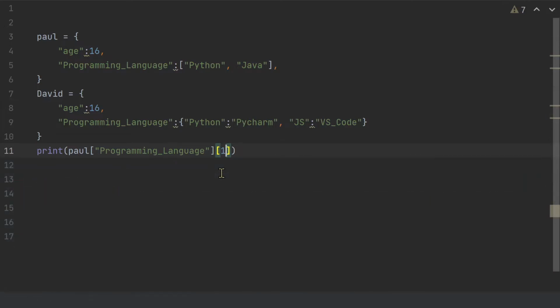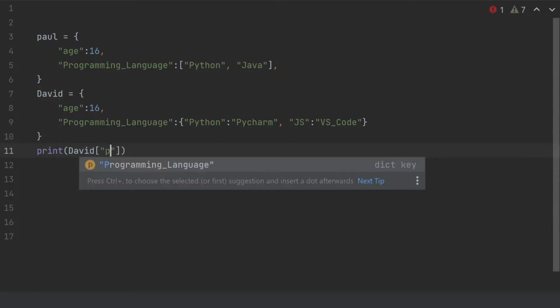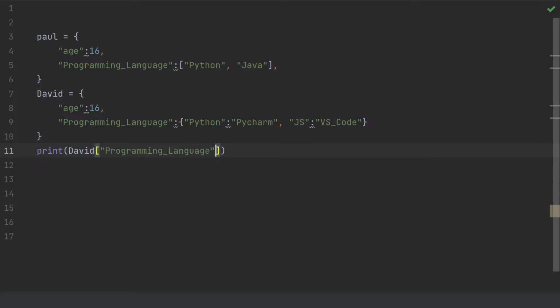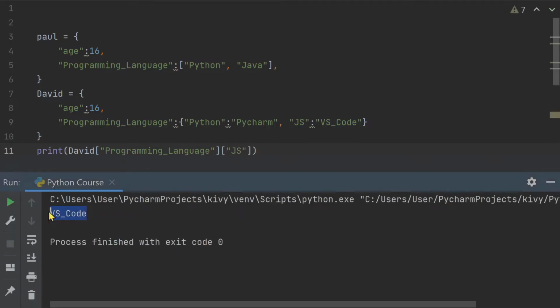Let's go to David dictionary. Let's say I want to fetch VS Code. First, let me mention the David dictionary by writing its name. Then inside those brackets, I'm gonna mention the key, which is programming language. Then, because we have a dictionary as a value, we need to use keys, not indexes. So the key that I'm gonna use is JS, which is JavaScript. And if I run my program, I should get VS Code.